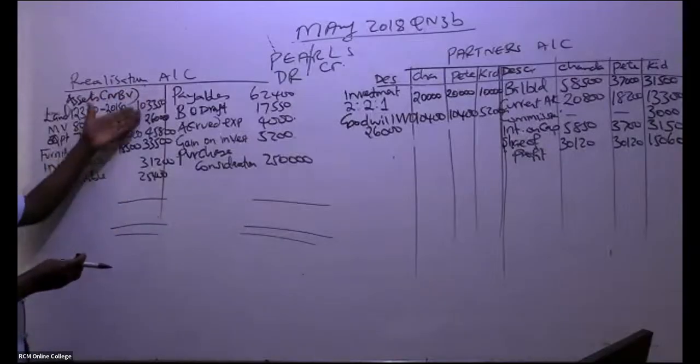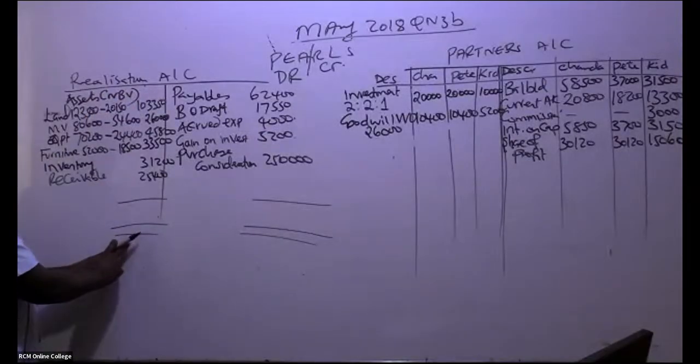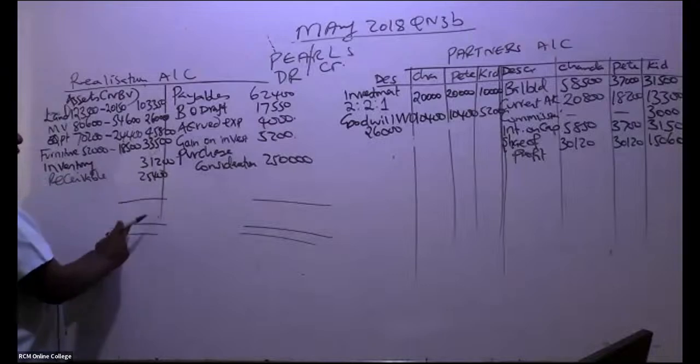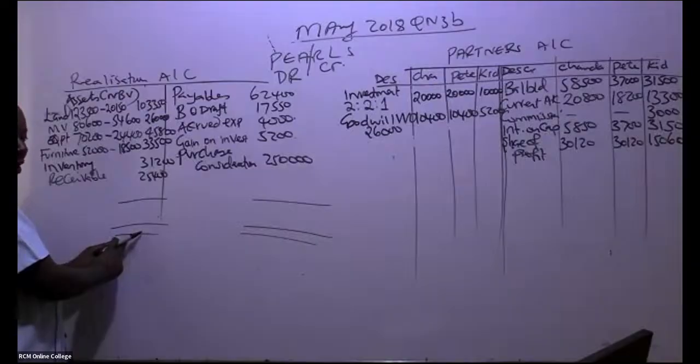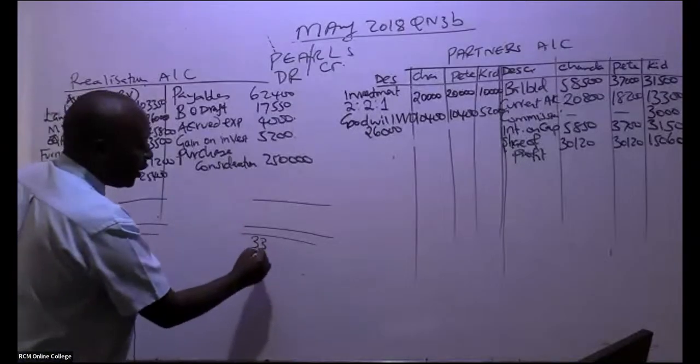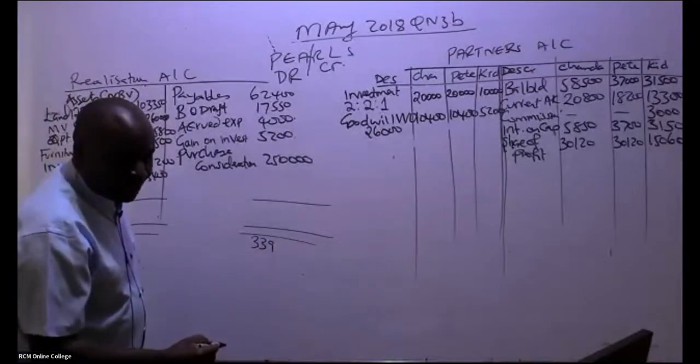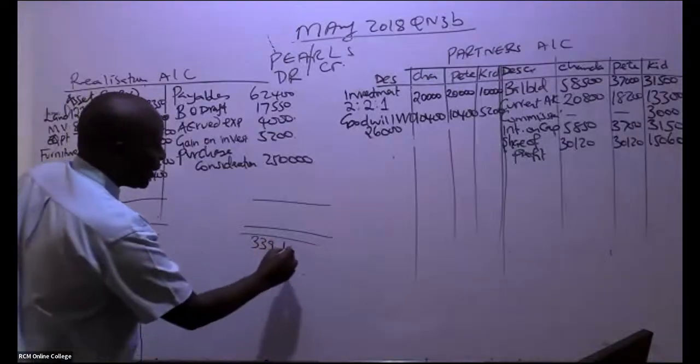Somebody in this case, go ahead and add this side. Give me a number to write here. Yes, if goodwill wasn't written off, thanks for that question, and you are told it has automatically been taken over by the new company, you would have debited it here. So the credit side, I'm being told, is 339,150.